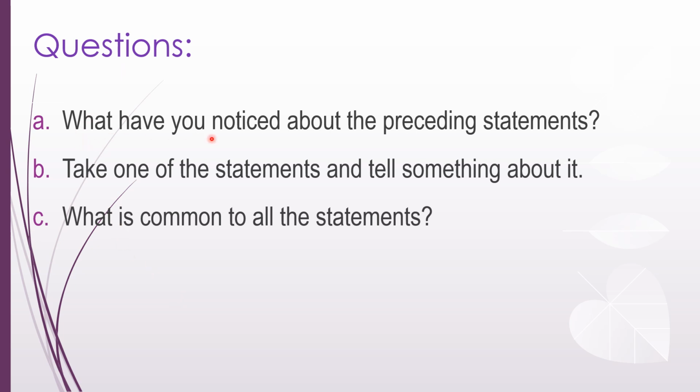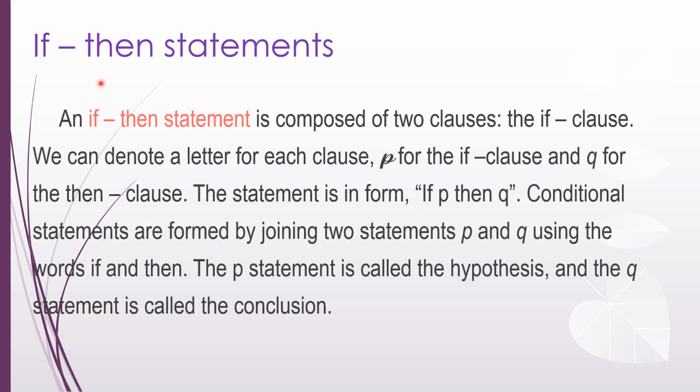Now, questions. What have you noticed about the preceding statements? You can read it aloud and check your answer. Next. So, if-then statements. An if-then statement is composed of two clauses. We can denote a letter for each clause: P for the if clause, and Q for the then clause. The statement is in the form of if P, then Q. Conditional statements are formed by joining two statements P and Q using the words if and then. The P statement is called the hypothesis, and the Q statement is called the conclusion.